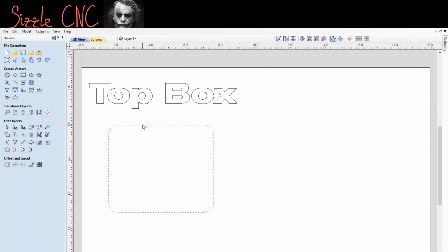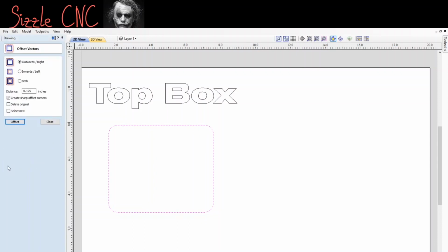Alright, so click on this, the vector for the outline of the box. Now we're going to create 2 more offsets on this. Alright, so click on this vector. It'll highlight. See, it's pink, so that indicates that it's selected. Go to your offset and layout, click offset. Alright, we're going to do outside and to the right for offset.